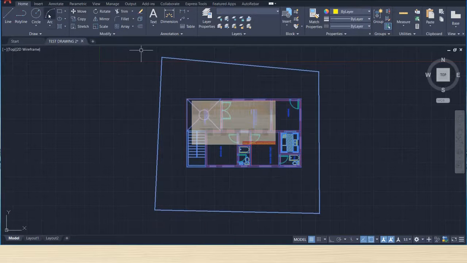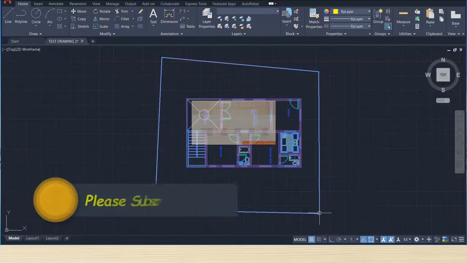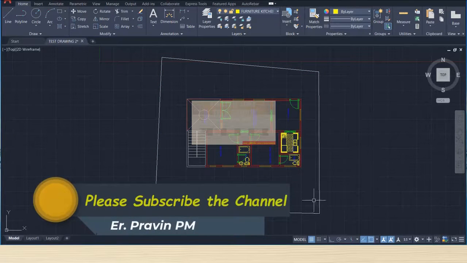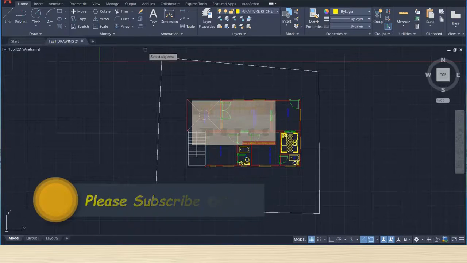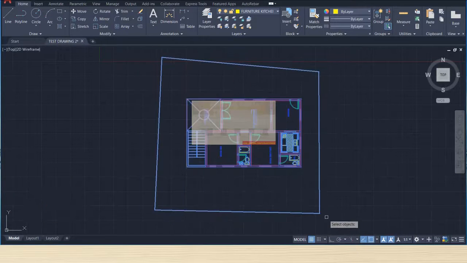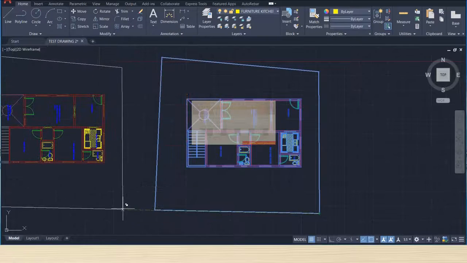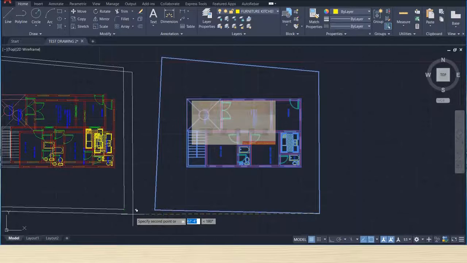Select this and just copy, enter, select object, enter, select base point and make one copy here.